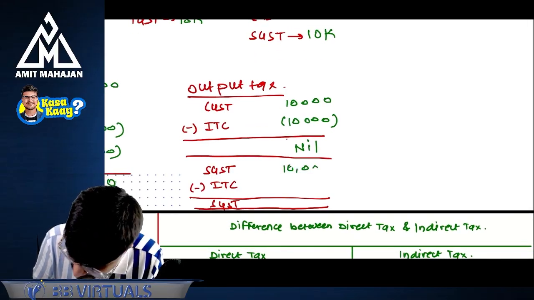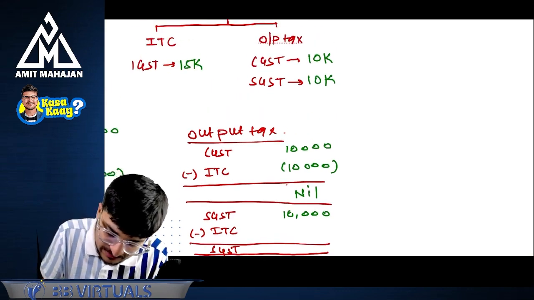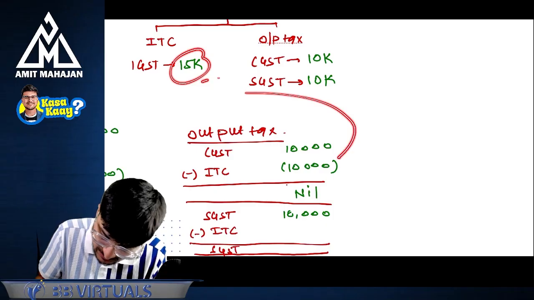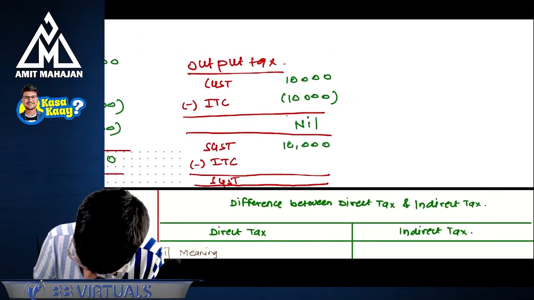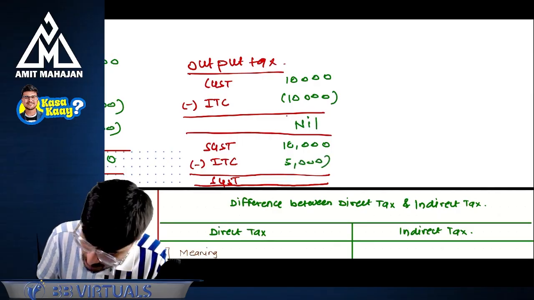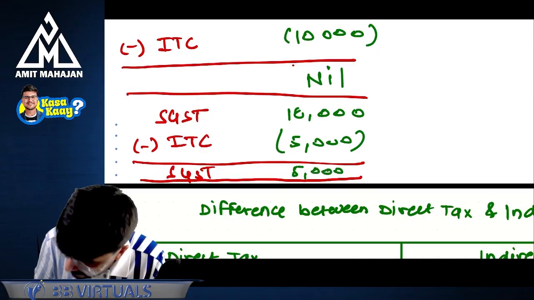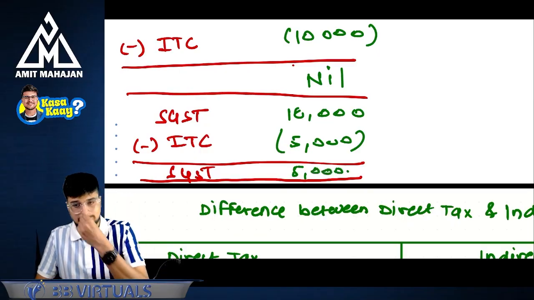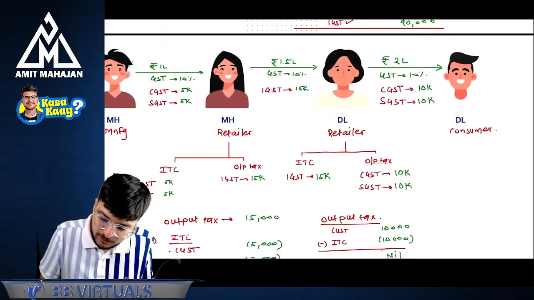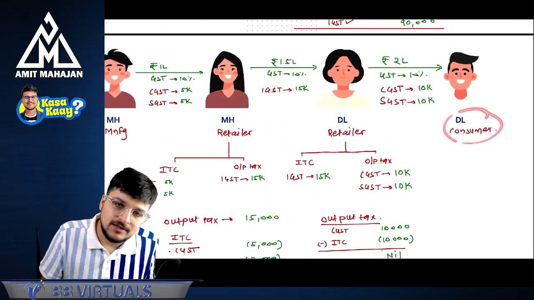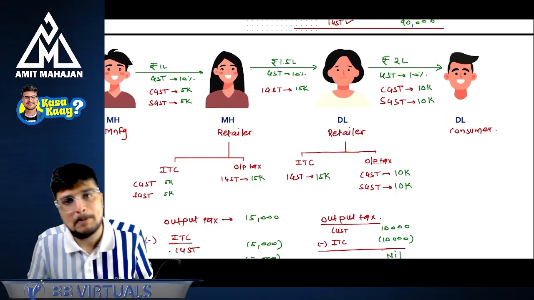What is the SGST liability? 10,000. How much ITC am I left with? 15,000 minus 10,000 comes to 5,000. So my ITC will come to 5,000. So I will have to pay the SGST of 5,000 rupees. Perfect. No problem. And of course, for the consumer, there is no question of taking any ITC, so he'll have to pay the entire GST.